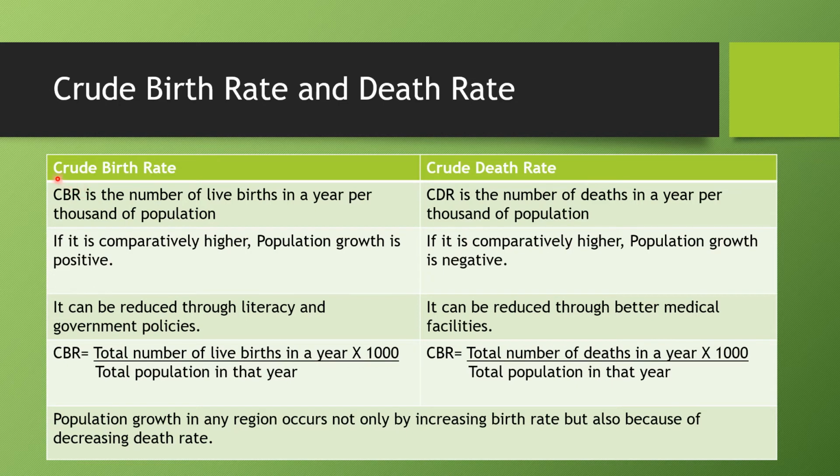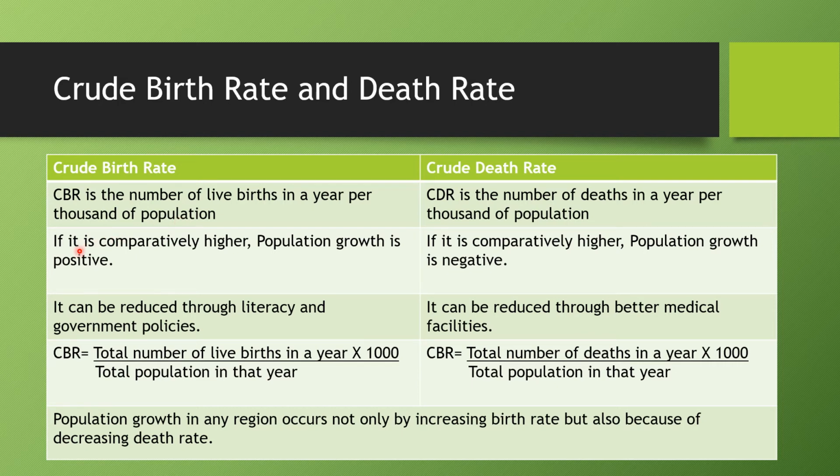Another very important topic is CBR and CDR, crude birth rate and crude death rate. First we will understand the meaning of crude. Crude means the natural state. There is nothing mixed in it. It's very natural. Population birth rate is crude because it's natural. Population death rate is crude because it is natural. There is nothing done to it. So crude birth rate is the number of live births in a year per thousand people. The number of births per thousand people is called CBR.